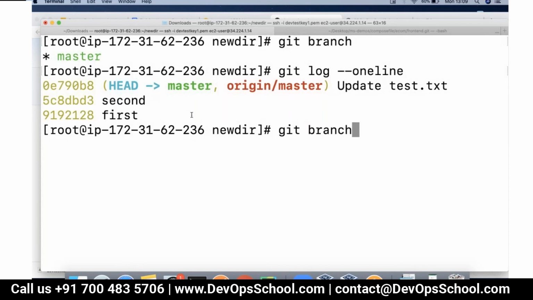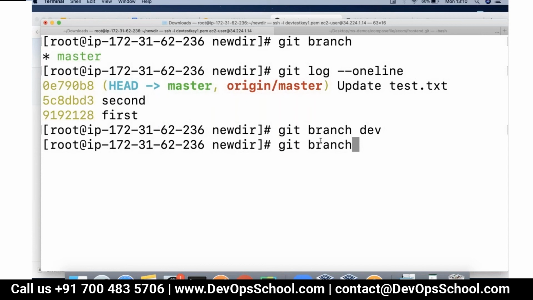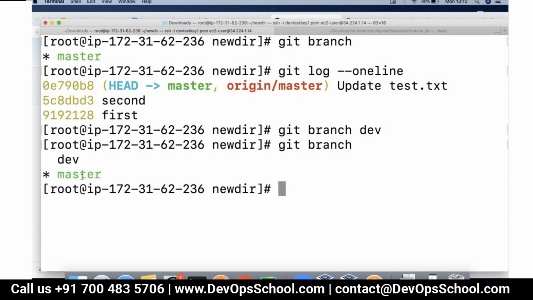First you have to create a branch, and then you can go into that branch. You can create a branch by just running the command git branch and then the branch name. So let's say if I create a branch called dev, the branch has been created. Now if I do git branch, look, I'm still working on the master, right? But dev branch has been created.